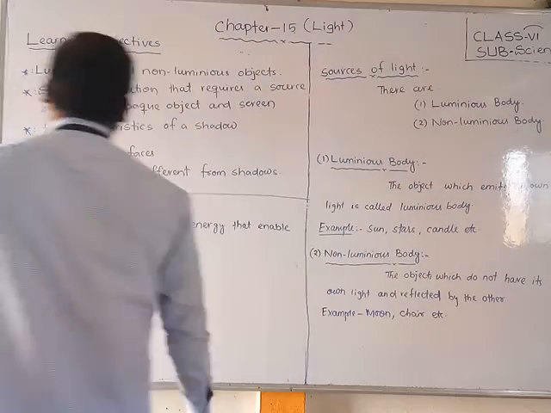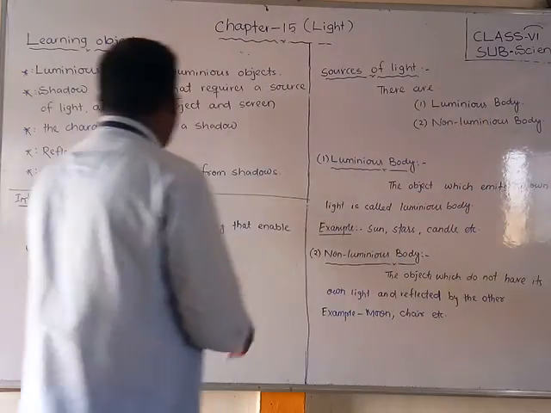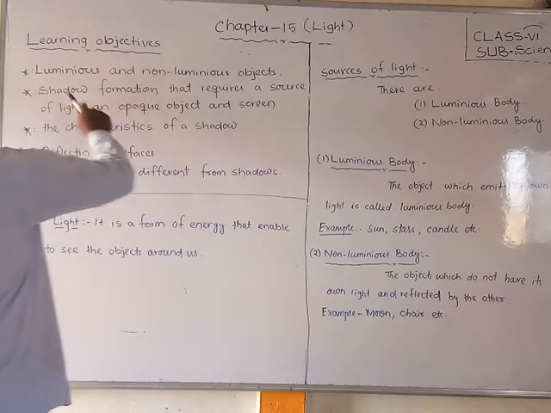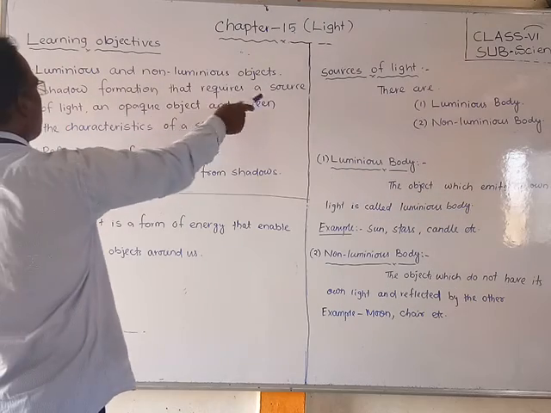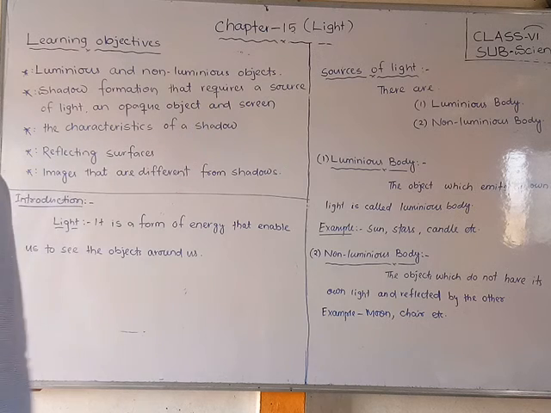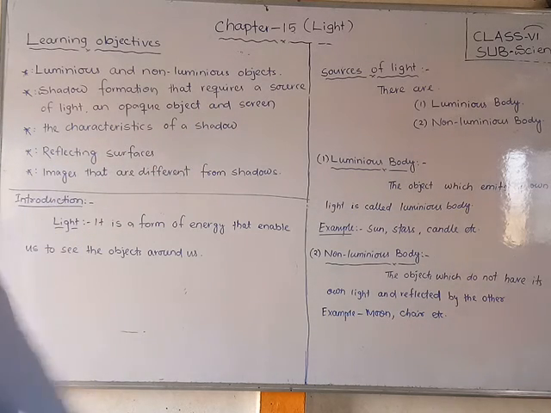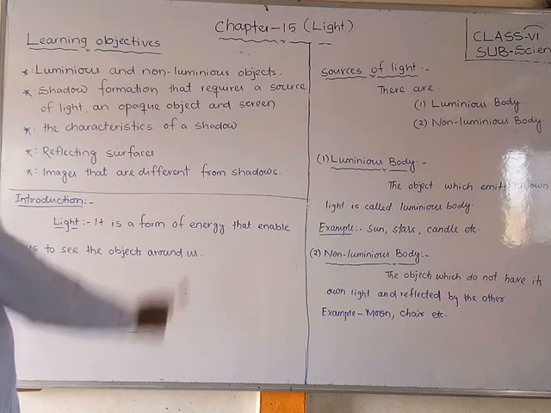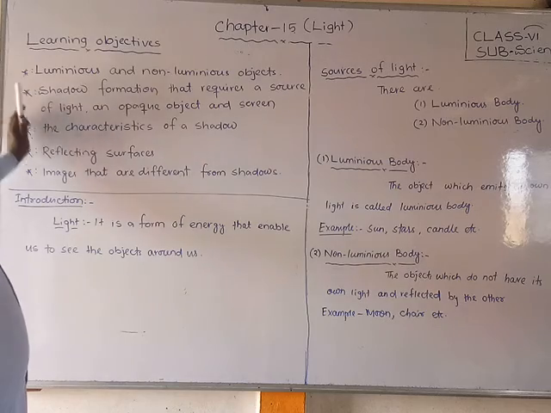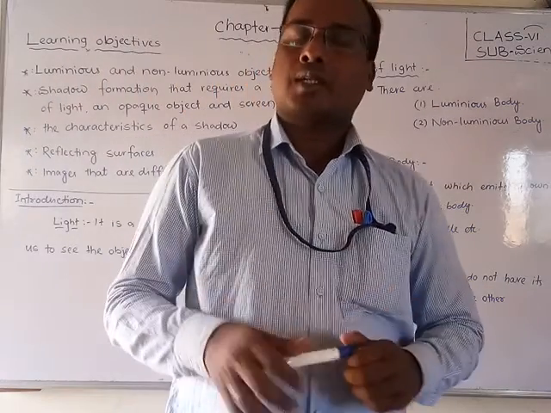Now see students here. I have written the learning objectives. Write down notes of all these points. First of all, luminous and non-luminous objects. Shadow formation that requires a source of light. Opaque objects and screen. The characteristics of a shadow. Reflecting surfaces. Images that are different from shadows. Yes, these are the learning objectives. These main points we are going to compulsorily learn in this chapter.